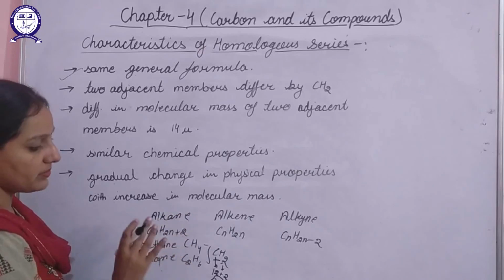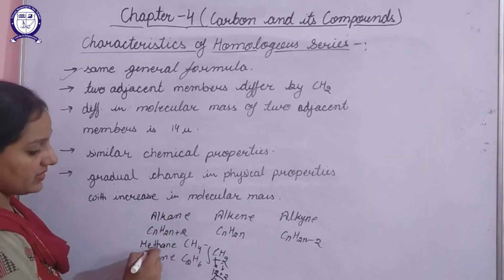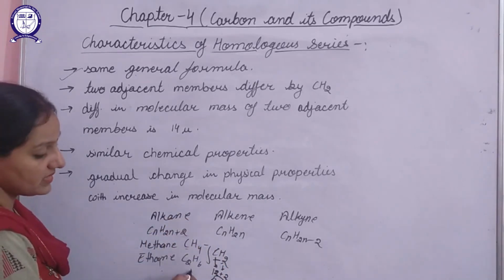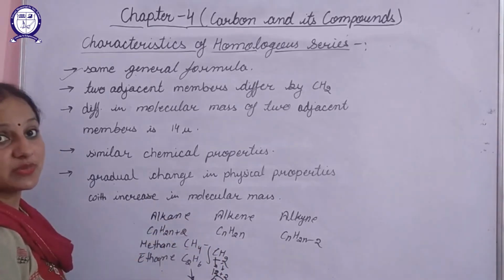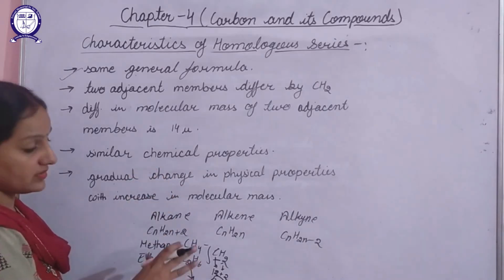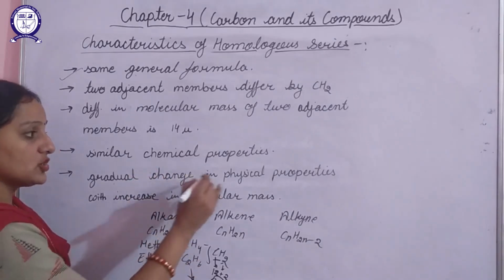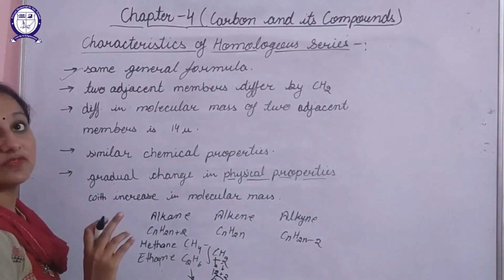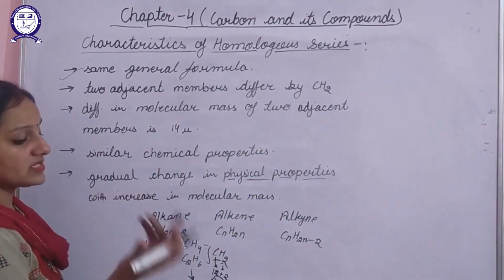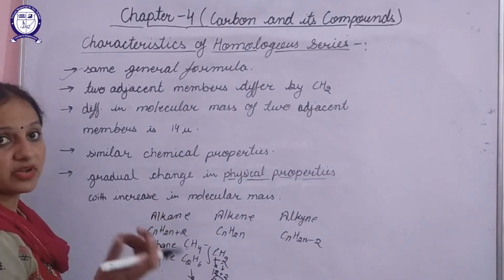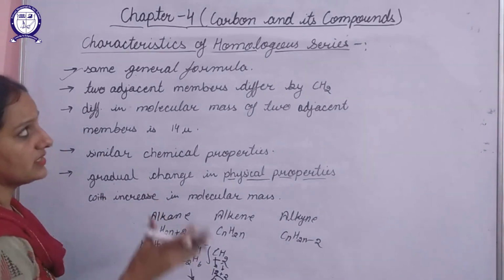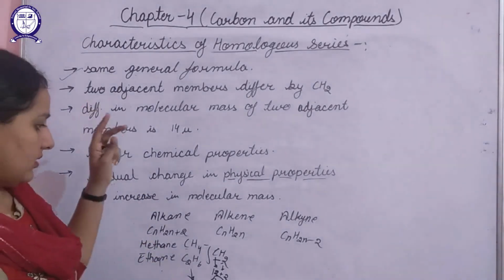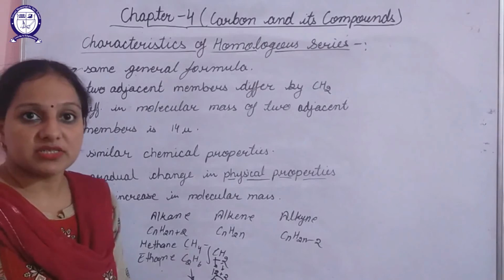As the number of carbon atoms increases, the molecular mass increases gradually, so adjacent members will show changes in their physical properties also, in terms of melting point, boiling point and density. So these are the characteristics of homologous series. Only this much content is there in your syllabus. Thank you.